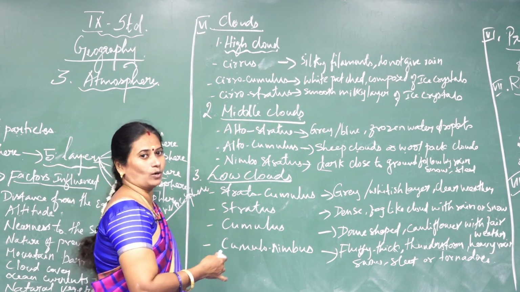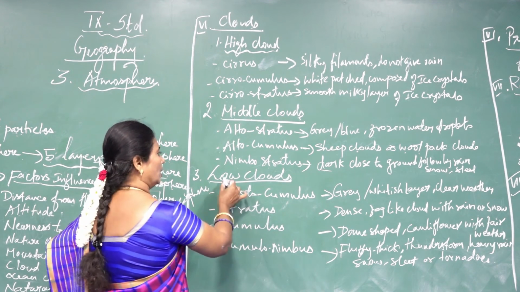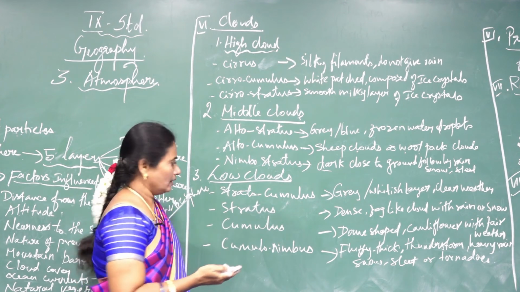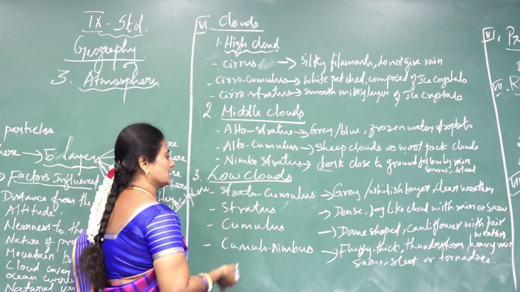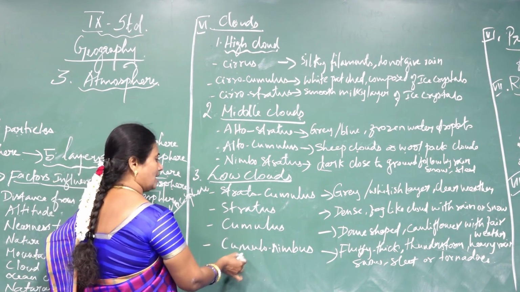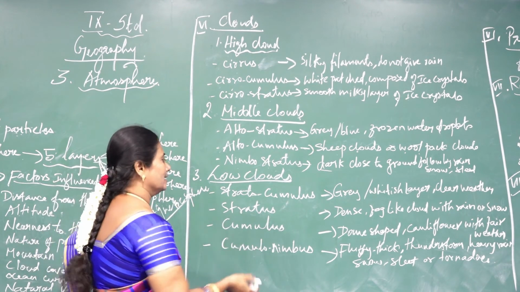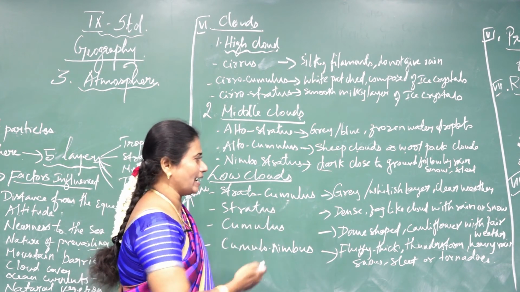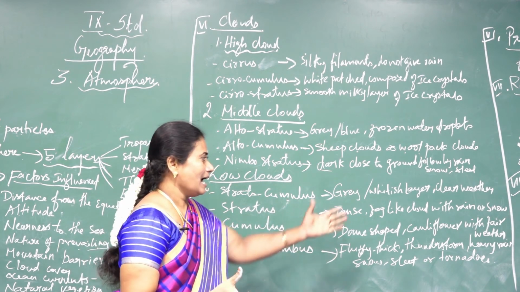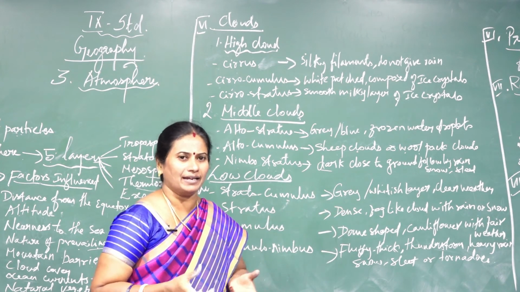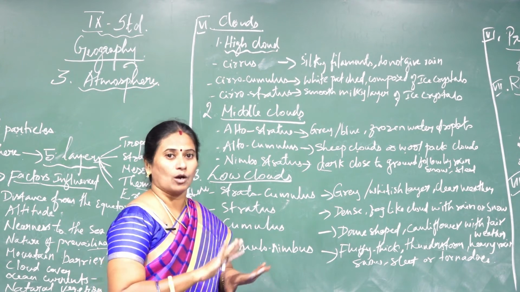Next, the third cloud type I am going to explain is low clouds. In low clouds, there are four types: stratocumulus, stratus, cumulus, and cumulonimbus. Stratocumulus looks like a grey, whitish layer, and it brings clear weather, with no sign of any rain at all. The cloud will be clear.